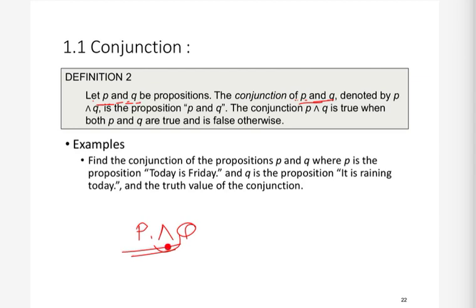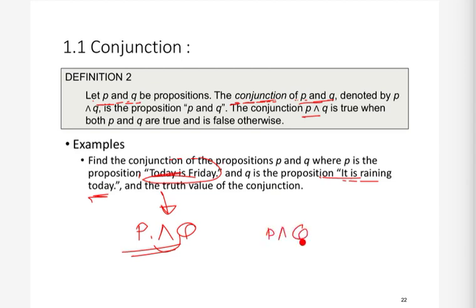Conjunction is the name of this operation, and this is just the symbol that is used for it. Now what will be the conjunction of P and Q? For example, let's take two propositions: today is Friday and it is raining today. The conjunction of these two will be: today is Friday and it is raining today. So basically this conjunction operator is nothing but P and Q.